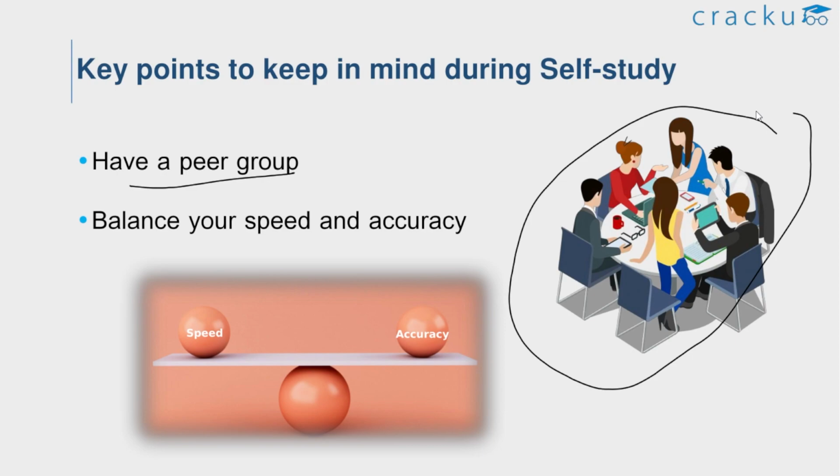Balance your speed and accuracy. This is the most important point to remember during the exam. Suppose you solved a problem in a section accurately, but you consumed more time for that particular question. Here your accuracy is great, but the speed is low. You have to balance both speed and accuracy during the exam. Similarly, you have to maintain the accuracy in accordance with the speed.